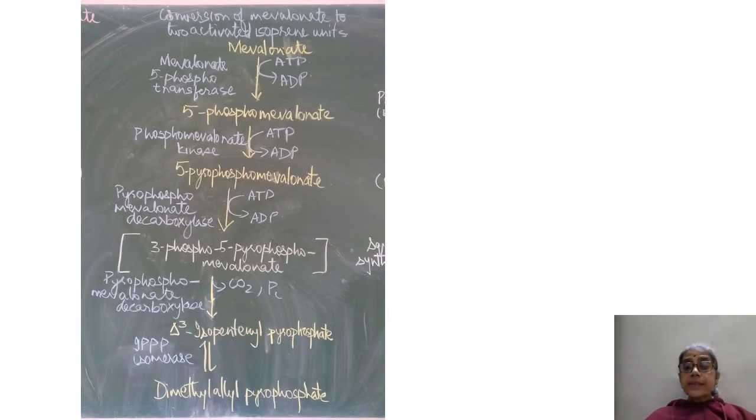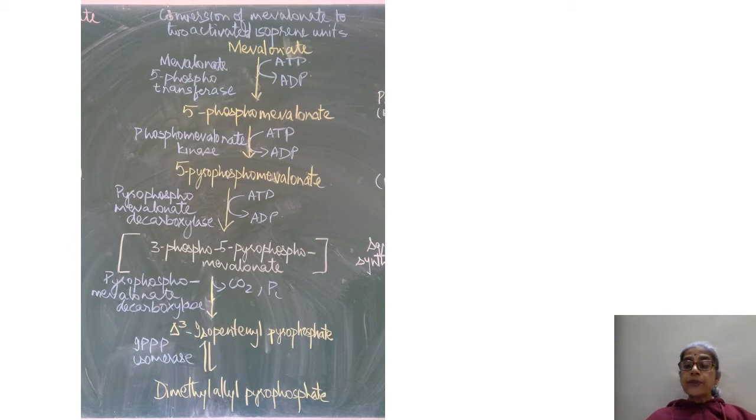In the second stage, 2 isoprene units are formed from mevalonate. In the first reaction, mevalonate is activated by the mevalonate 5-phosphotransferase enzyme. ATP acts as a phosphate group donor and is converted into ADP, and 5-phosphomevalonate is formed. 5-phosphomevalonate is acted upon by phosphomevalonate kinase.